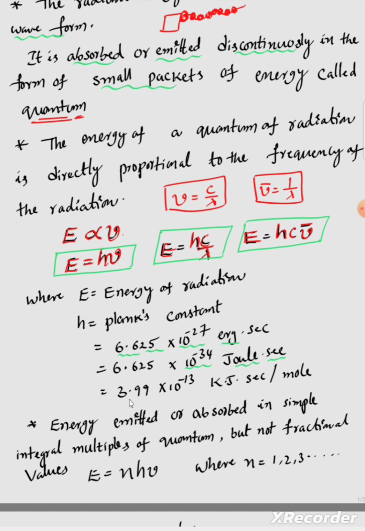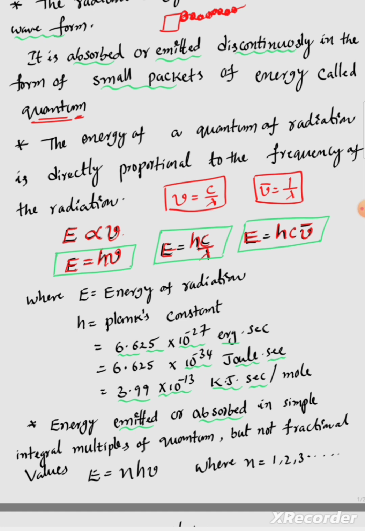In kilojoule second per mole, it is 3.99 into 10 to the power of minus 13 kilojoule second per mole. The energy emitted or absorbed is a simple integral multiple of quanta.